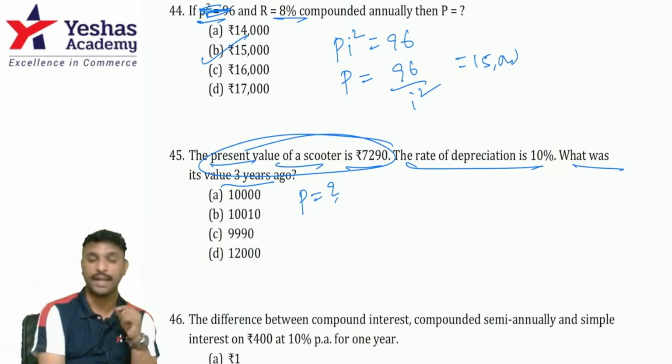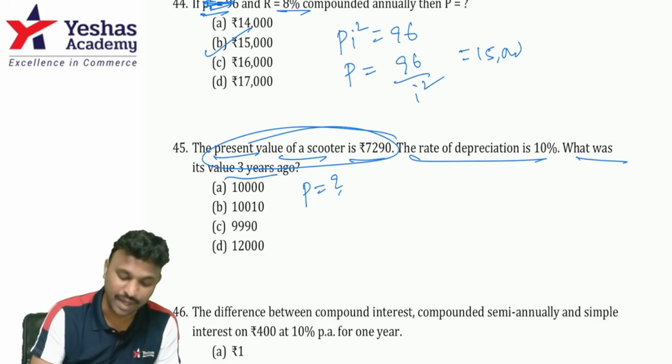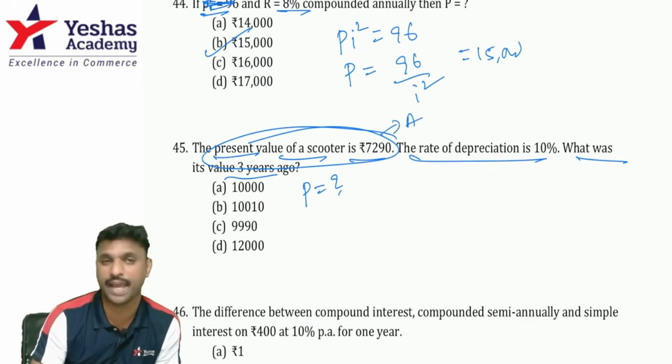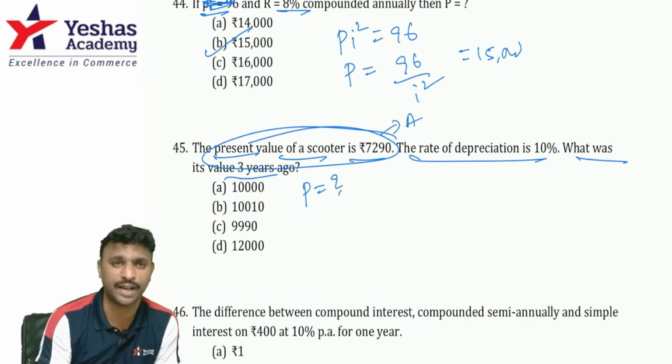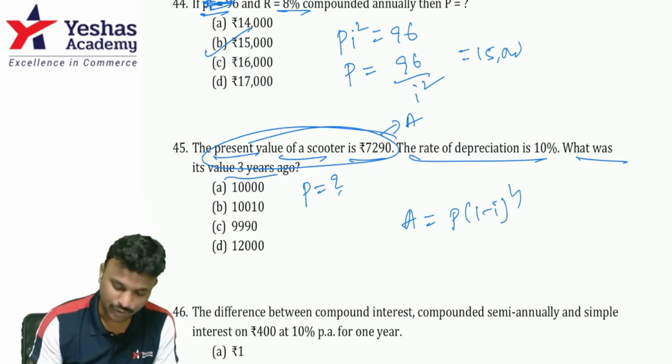Present value, always take it as P. Yes, you will take it as P only when they ask, after 3 years, what's the value? Then you would actually take this as P. But in this question, it is A. It's not P, because the greater value is what they're asking us to find. So P value, A value is given. So depreciation formula, P into 1 minus I whole power n. So A value I know. What I don't know is P.